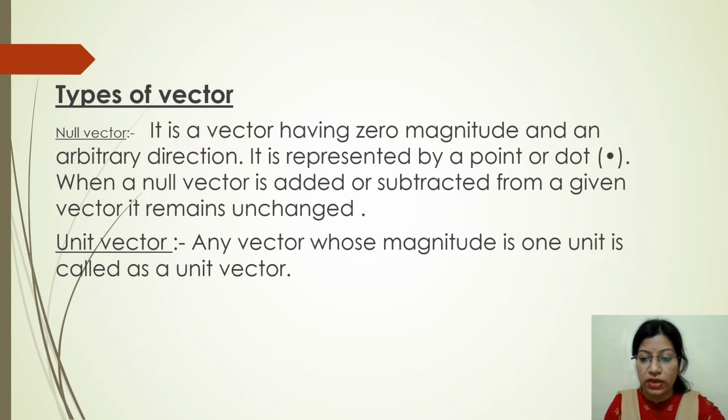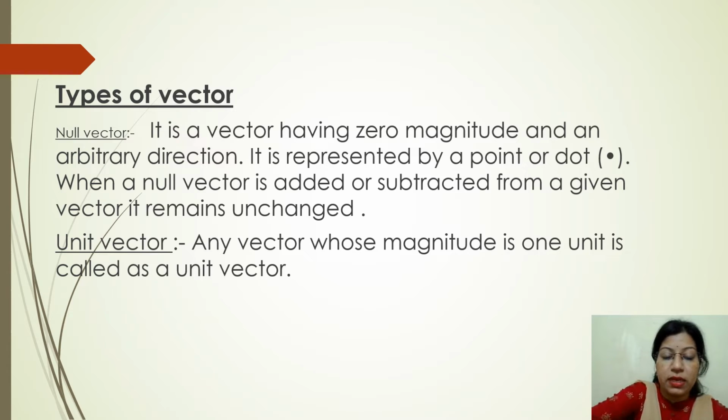Suppose a vector A is given to you, then we have to find the unit vector of A. The unit vector of a vector is represented by a cap or a hat. So A cap equals A vector upon the modulus or magnitude of A vector.